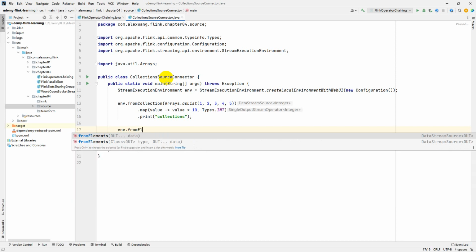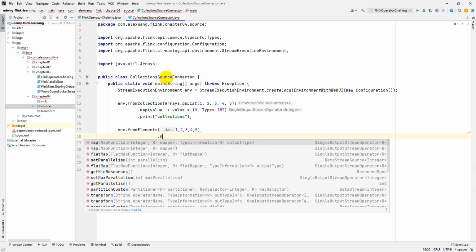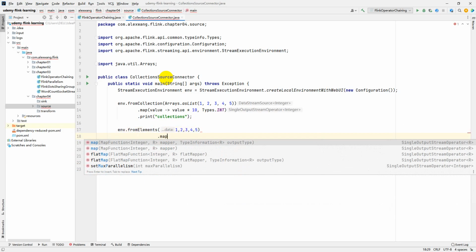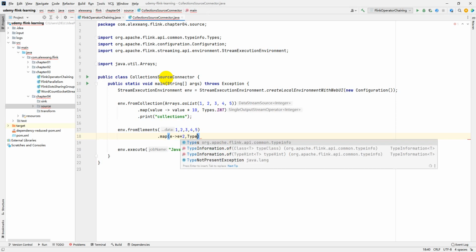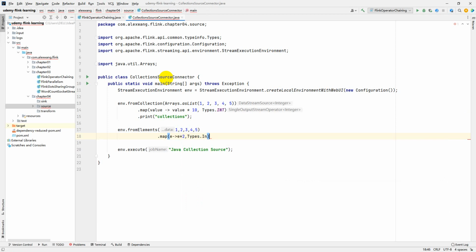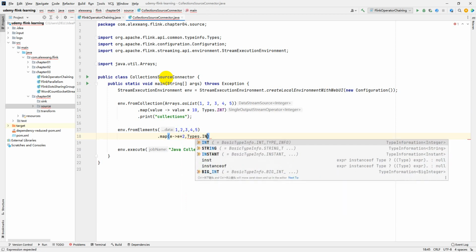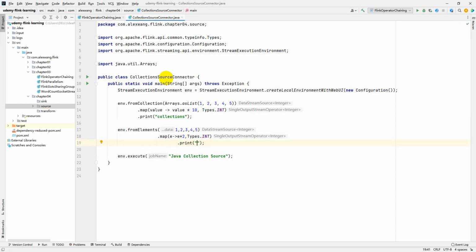elements 1, 2, 3, 4, 5. All right, and also apply the map operator, specifying the map function here, value times 2, okay, and specifying the type information, integer. Okay, and print here. Also, we can specify the print label, elements.